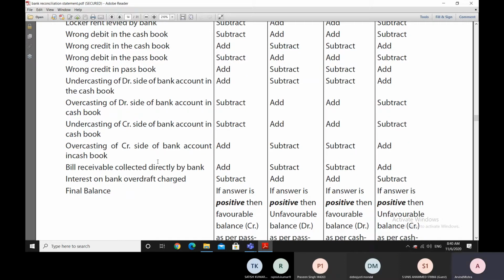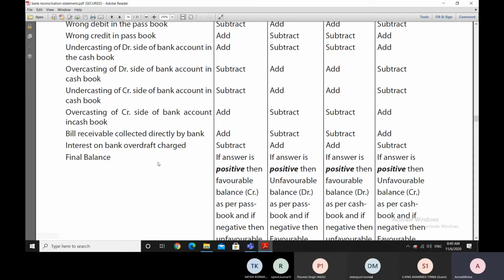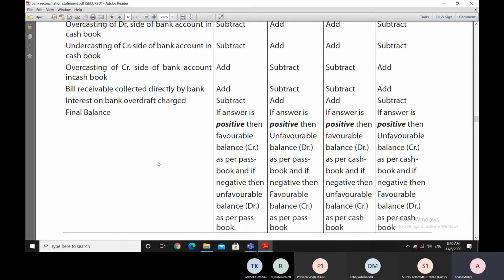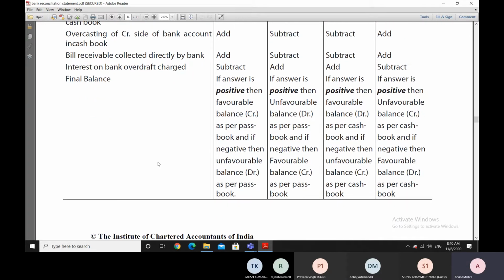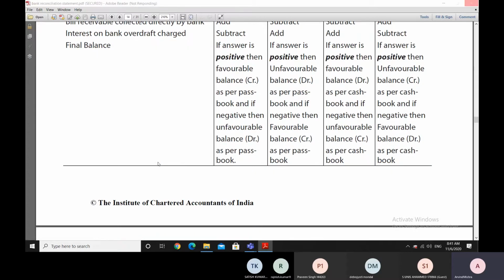Sometimes the bill receivable, which is collected directly by the bank, will be entered in the bank statement but not entered in the cash book till the time we are aware of it. Also, the bank may charge interest on the overdraft and may enter it in the bank statement, but we may not be aware of it. And that is why the difference. So, like that, there could be many reasons due to which there will be a difference in both the books, and thereby it will need to be reconciled through the bank reconciliation statement.